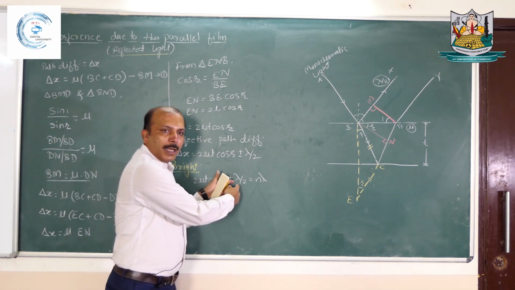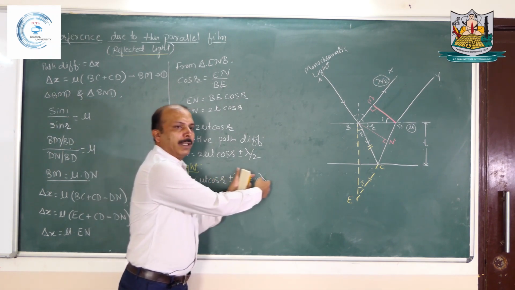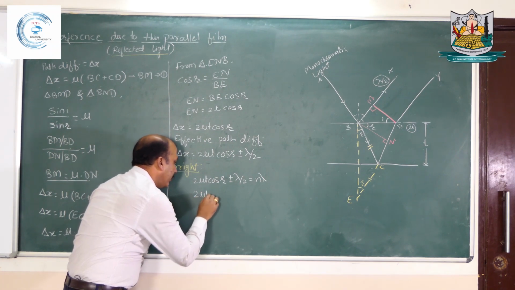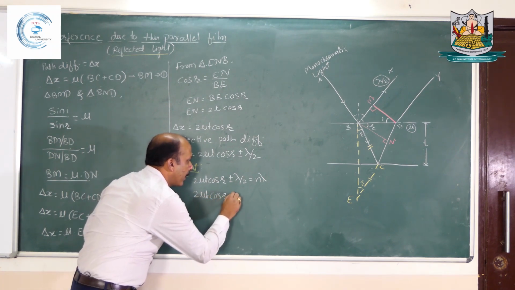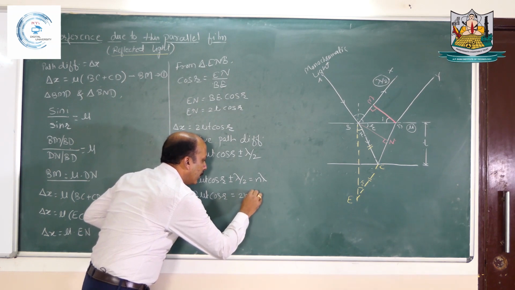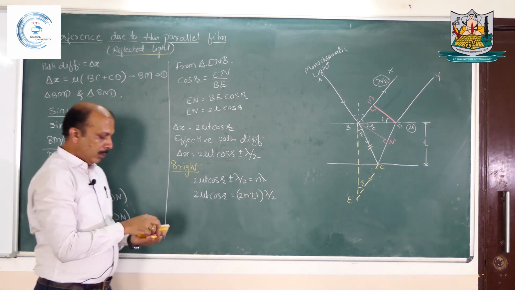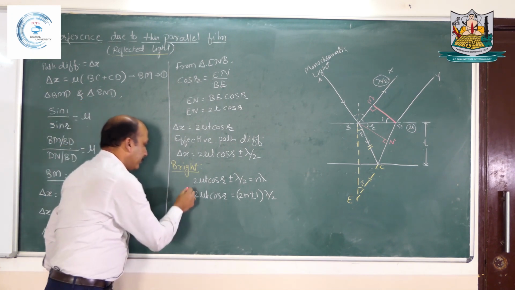Now this is lambda by 2, so if I take that to the right hand side and solve this, then you will get 2 mu t cos of r equals 2n plus minus 1 lambda by 2. So this we are getting as the condition for bright.